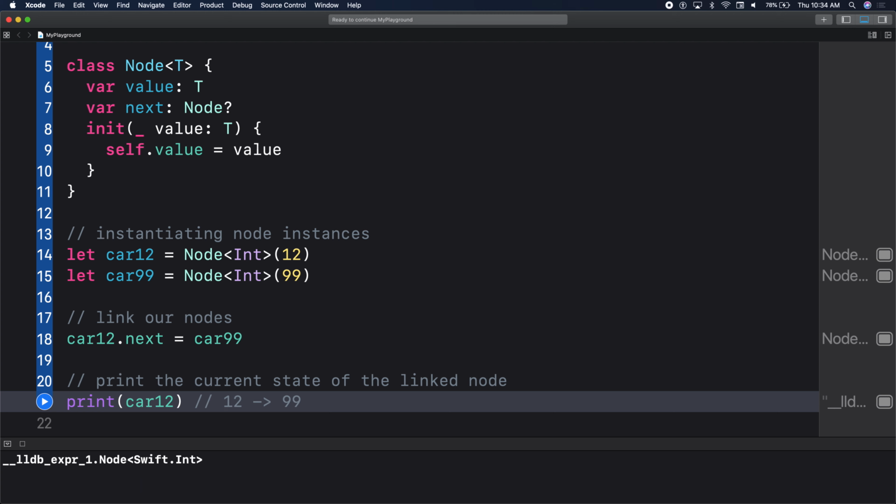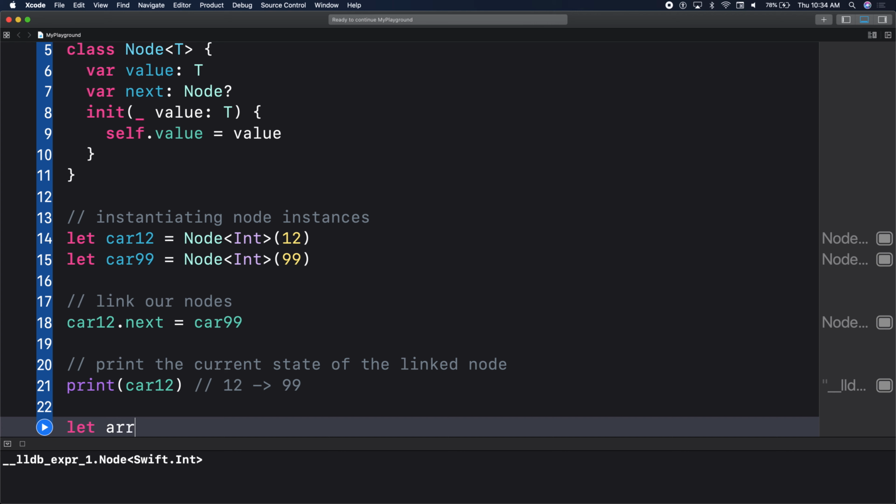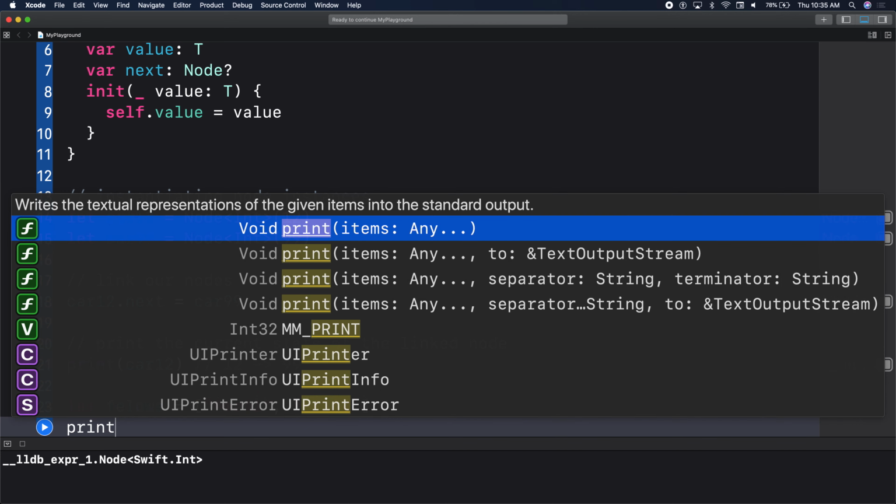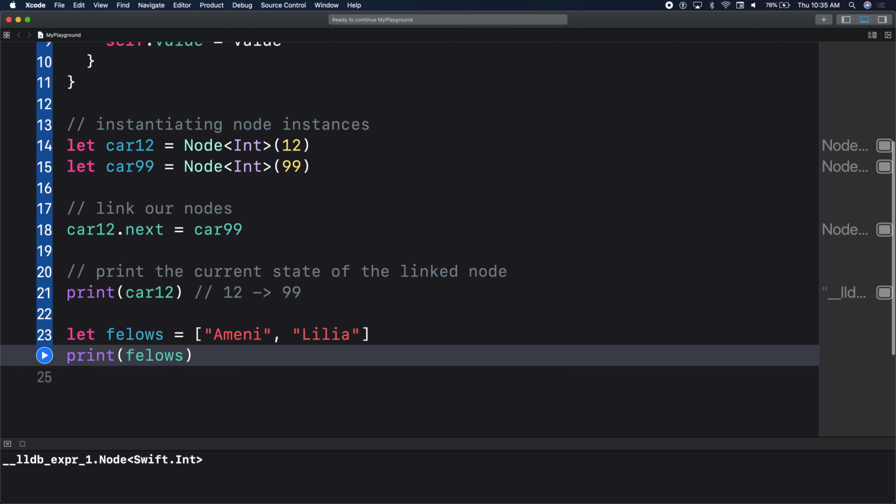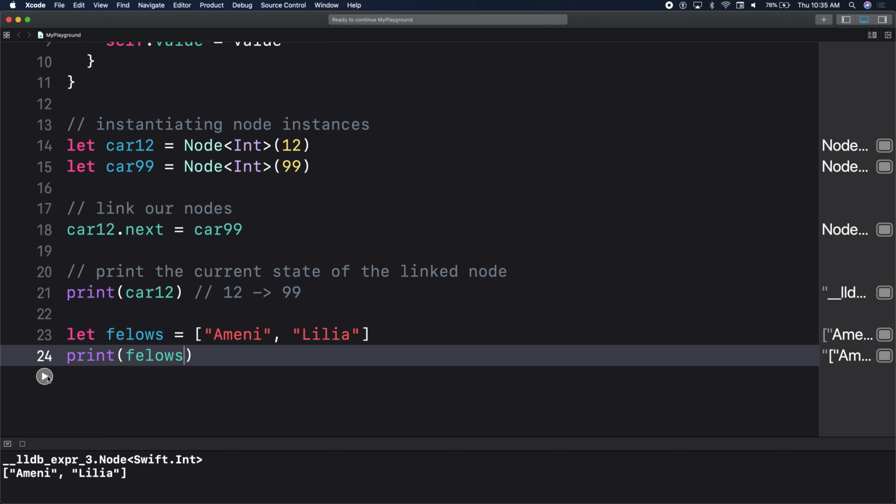When I have an array and I print my array, for example, if I have some array here, just call it fellows. We have an array of fellows, strings, and I say print fellows. I run my playground. I see some array of fellows, right? I see something that's human readable. I see Minnie, I see Lilia.